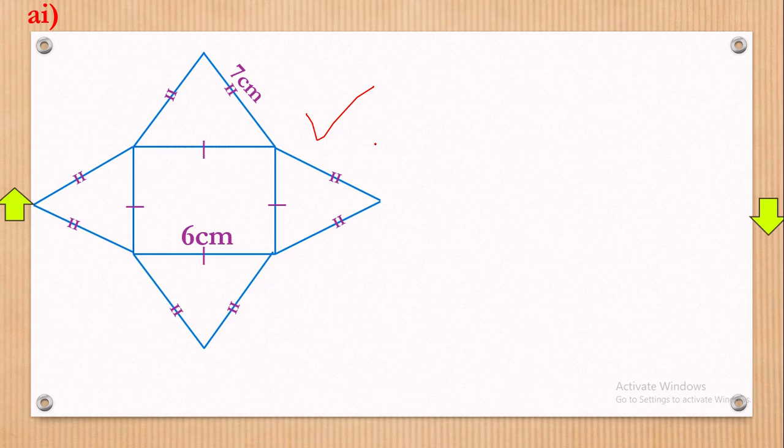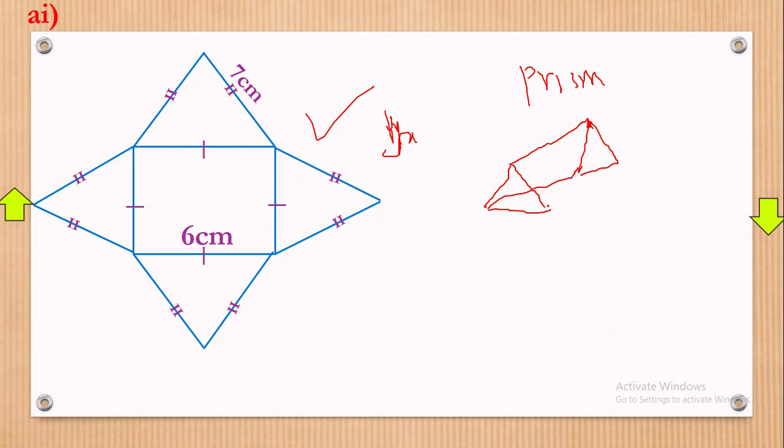Now if they ever ask you for a sketch of a pyramid, there we go. And of course they may ask you for a sketch of a prism. I don't know whether you know what a prism is. A prism looks like this. I'll just give you a simple sketch here. That's how a prism looks like.